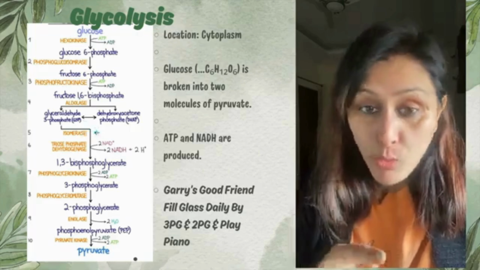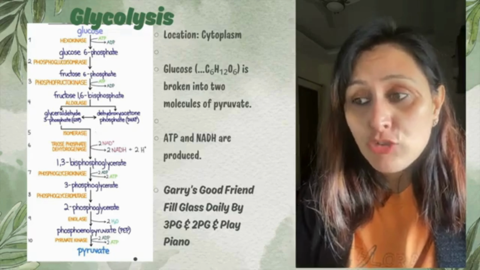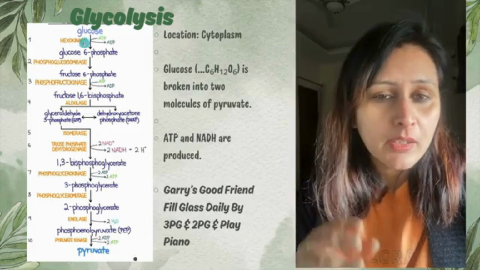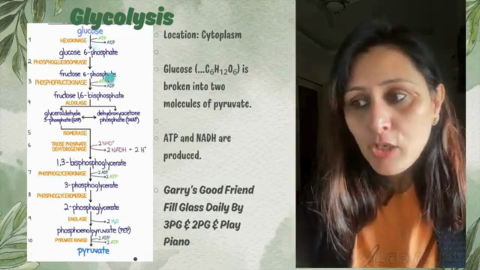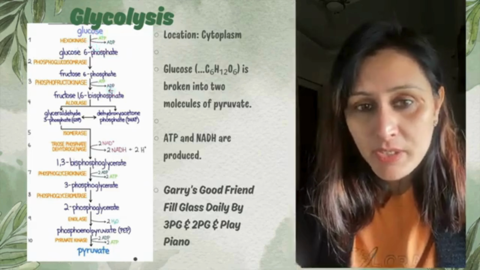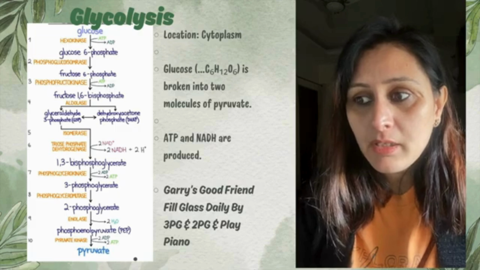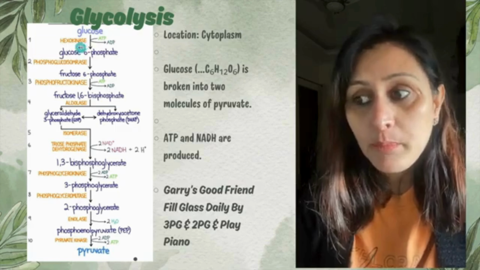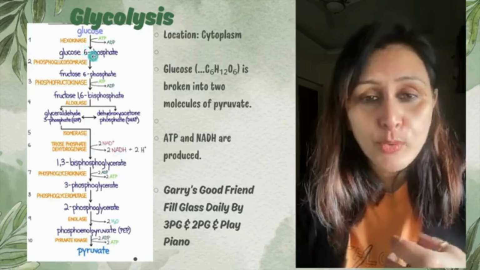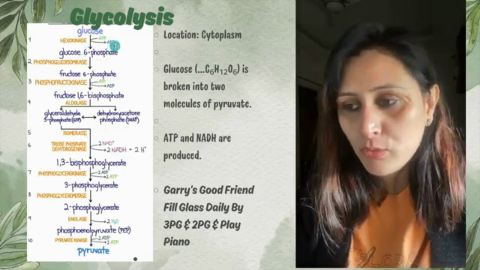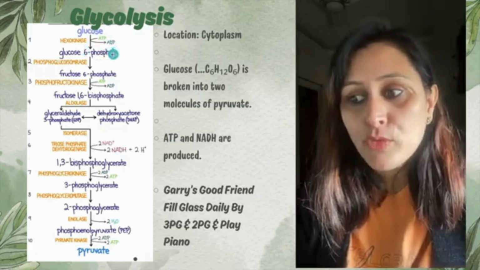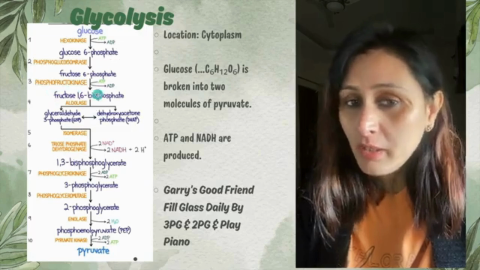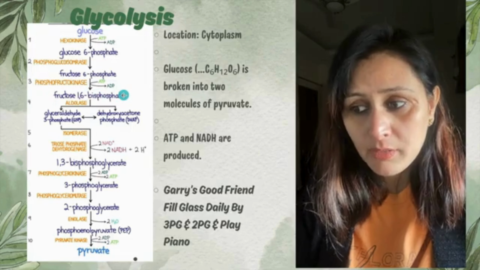Okay. One more interesting point here: wherever the word kinase comes, that means energy is utilized. So just to remember this point, like in point number 1 where the enzyme hexokinase was used, that means energy is consumed here, ATP is converted to ADP. Here in phosphofructokinase again ATP is converted to ADP, right?